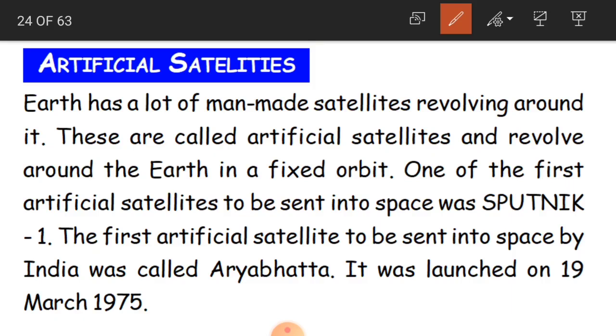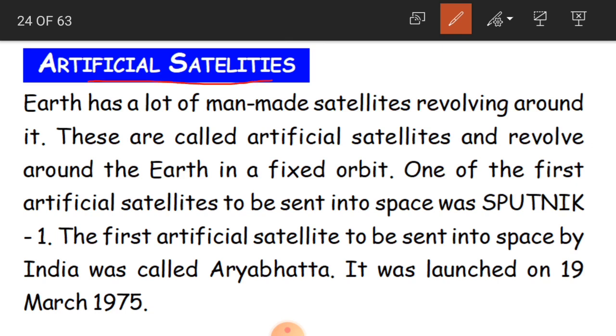Now, that was about natural satellites, and now about artificial satellites. What did we say in the beginning? Artificial satellites are nothing but man-made satellites because we made them. They are not from nature. Those satellites are not natural. Man has invented them, man has made them. So they are called artificial satellites.